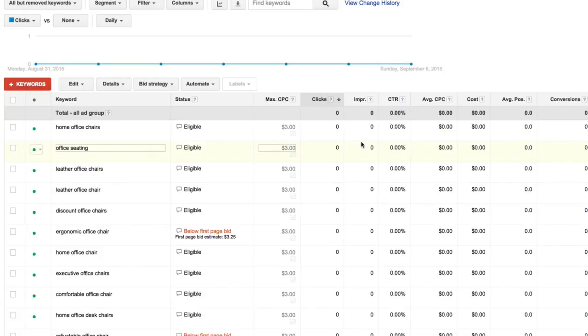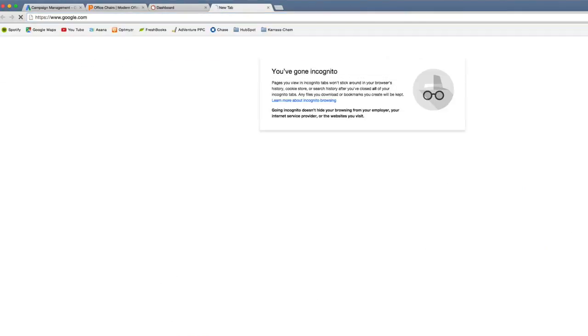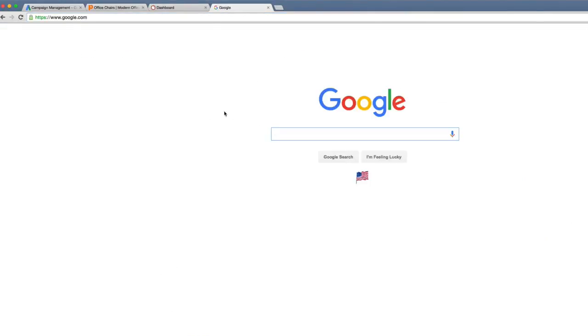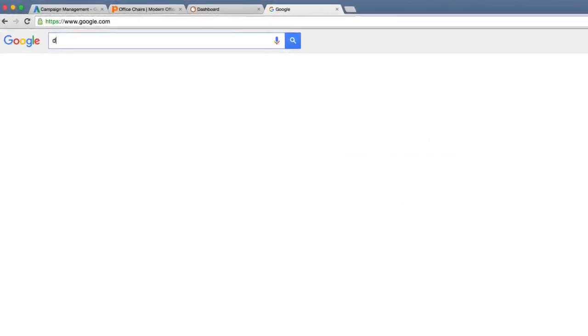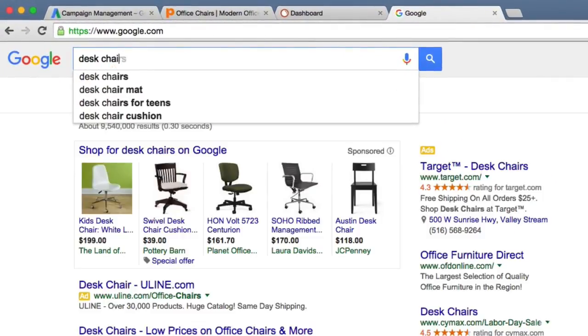So we covered the first and simplest way of keyword research, which is taking Google suggestions from within the AdWords account. There's a second way to get some good Google suggestions, and that's literally by going to google.com. So let's open up a new browser here, go to google.com, and let's just start typing something in. So we'll type in desk chairs. Now, right away I get 3 interesting ideas. Desk chairs for teens, desk chairs IKEA, and desk chairs Amazon.